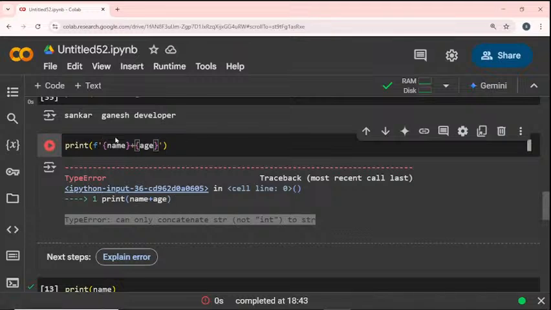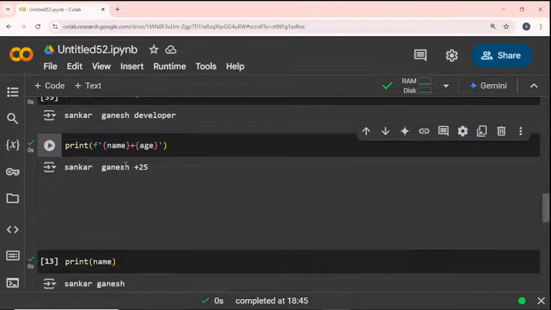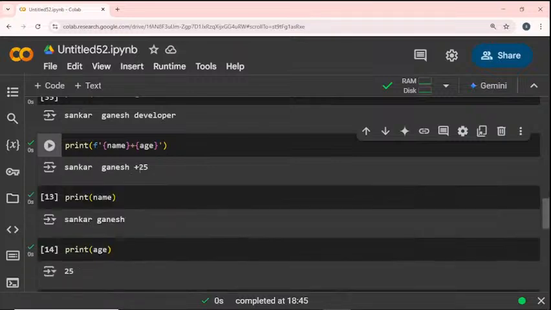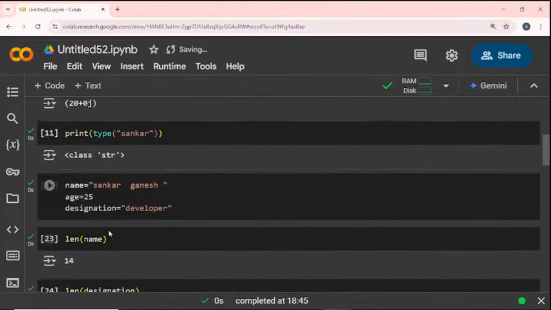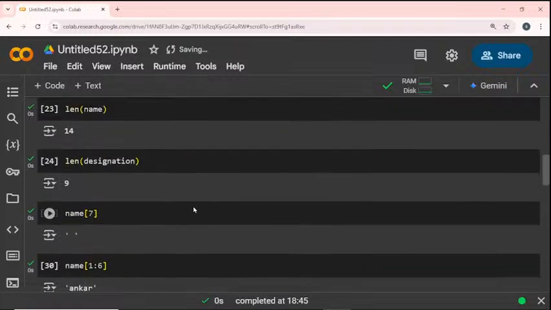The name is executed, the age is also executed, and you see Shankar Ganesh plus 25. The plus symbol is treated as part of the string format, so it is printed as is. If I remove this, you see Shankar Ganesh 25. The value is already there, since we already created the variable; the variable is used repeatedly in this format.